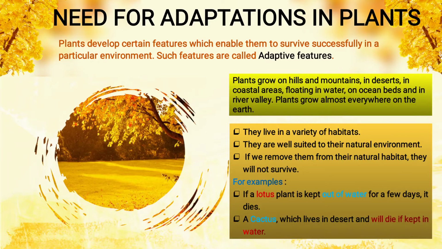Second is a cactus which lives in desert. So, the habitat of cactus plant is desert. If we keep cactus in water, what will happen? The habitat will change. The environment will change and the cactus plant will die. So that's why they are well suited to their natural environment. If we remove them from their natural habitat, they will die.